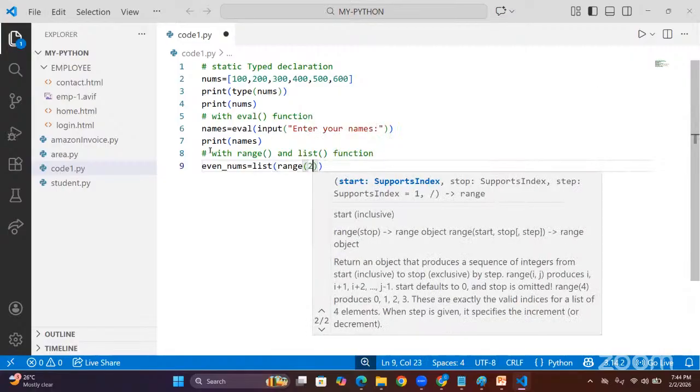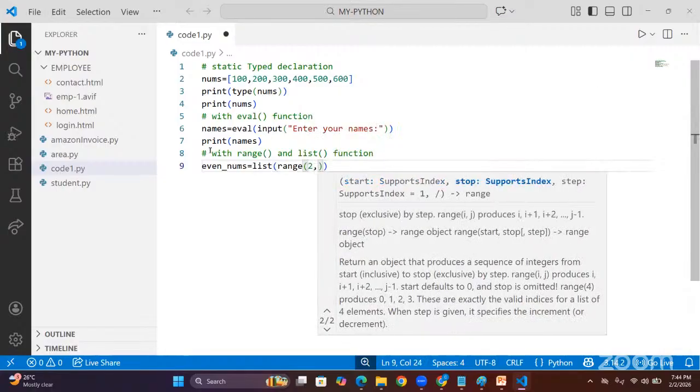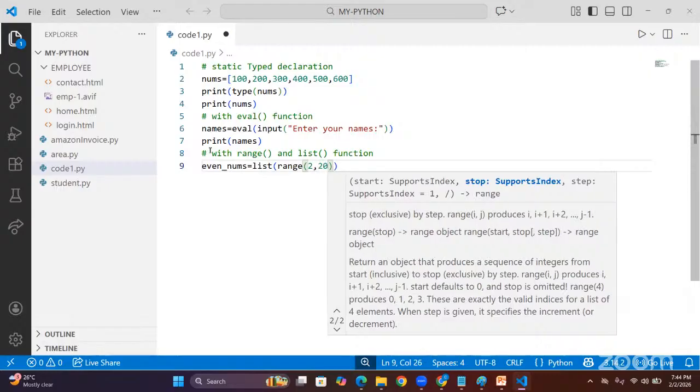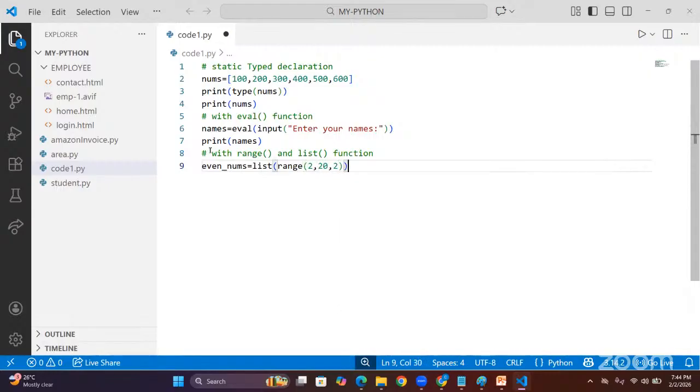My starting value is 2. Ending value is up to 20. My step size is 2, sir. Look here, my friends, what will range do? It can generate 2 to 20 with even numbers, step size 2. And this sequence of numbers we are going to convert into our list object.